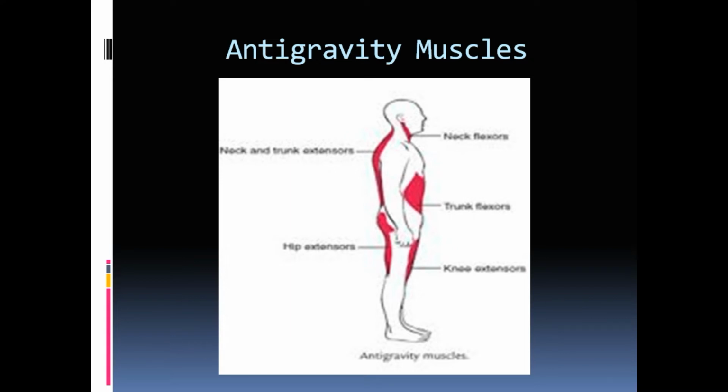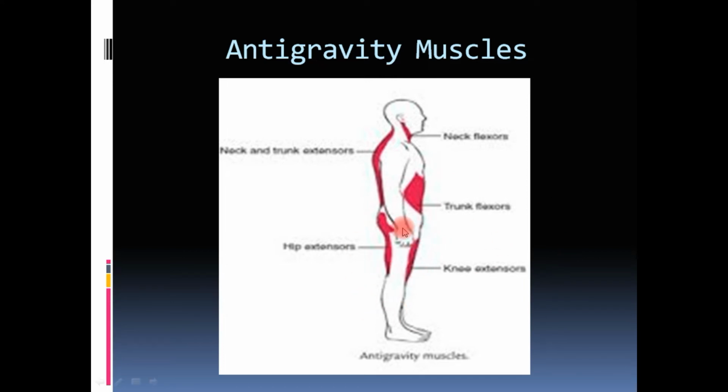So when we discuss the medial group of muscles, or the axial muscles, that means the anti-gravity muscles, the muscles which are responsible to maintain erect posture in an animal or in a human being. So these tracts, the medullary reticulospinal tract and the pontine reticulospinal tract, are supplying the anti-gravity muscles, but their functions are different. Let us see what the anti-gravity muscles are.